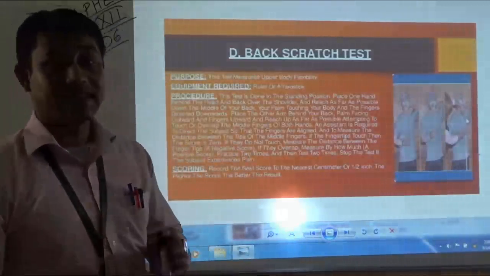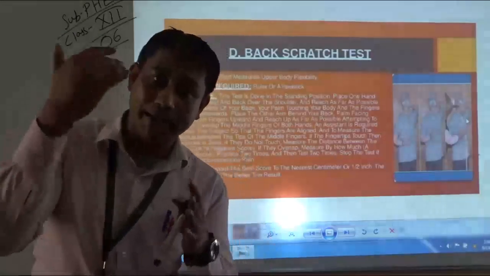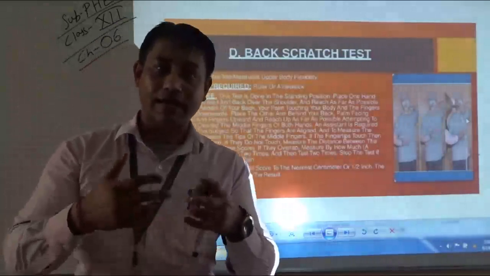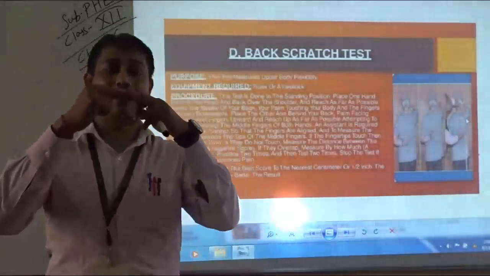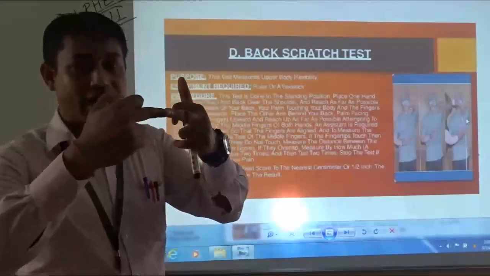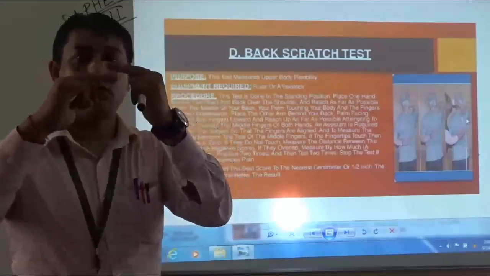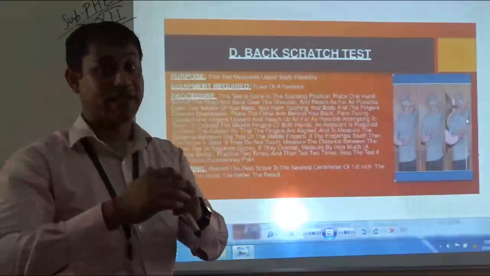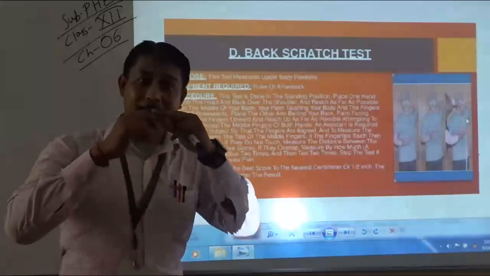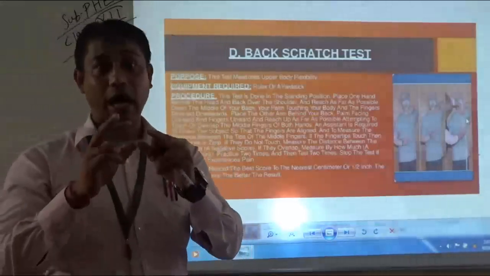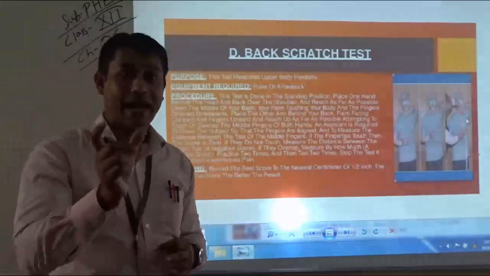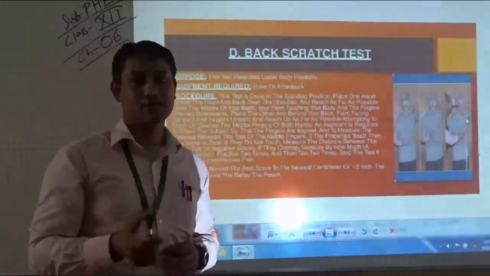If in case the subject has better flexibility and can reach out so that the fingertips are overlapping, meaning both fingers are stretched and getting over each other, that means the subject has better flexibility. So that distance is also measured, how far the fingers are overlapping, and it will be recorded as a positive score of the subject.